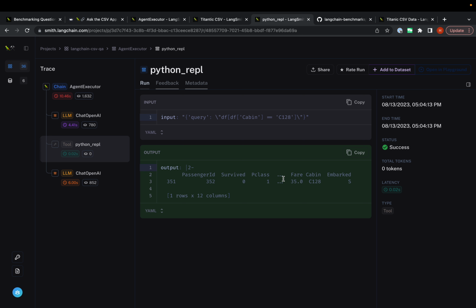This is pretty subtle, but what is basically going on is that Pandas has a max columns to display parameter, and it actually was different on my local computer compared to the hosted Streamlit app. For whatever reason, the environment it was running in on Streamlit had some default that was a lot smaller than on my local computer. And so when I was testing it out on my local computer, it was working fine. But then when I pushed it to Streamlit, it was not working fine. It was pretty bad.